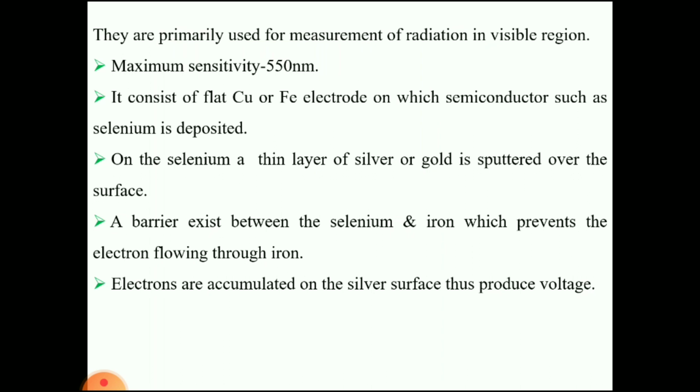So here I have explained all these things. The maximum sensitivity of this detector is 550 nanometers, and it is most commonly used for the visible region. It consists of a flat copper and a ferrous electrode on which a semiconductor such as selenium is deposited. On the thin selenium layer, gold or silver is sputtered over the surface. A barrier exists between the selenium and iron which prevents electrons flowing through the iron. Electrons are accumulated on the silver surface, thus it produces voltage.